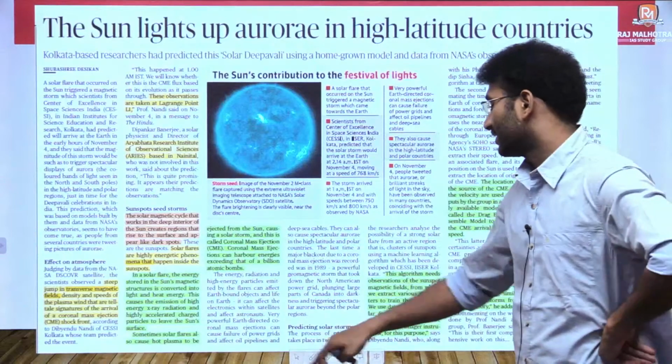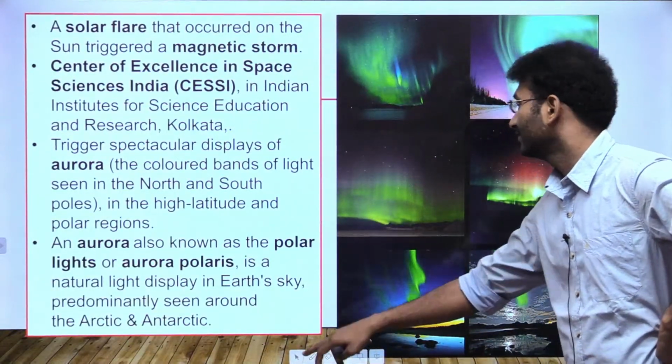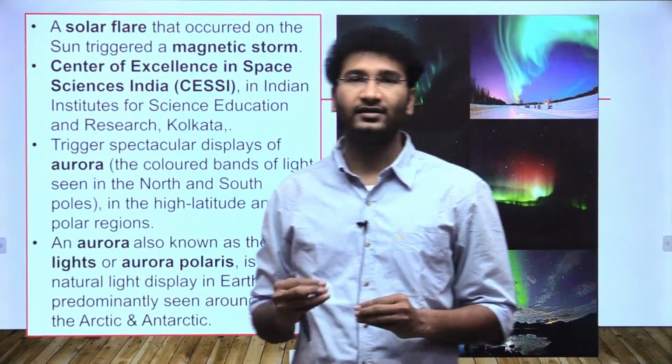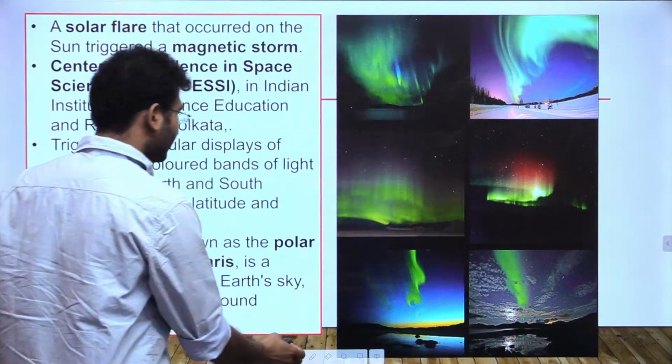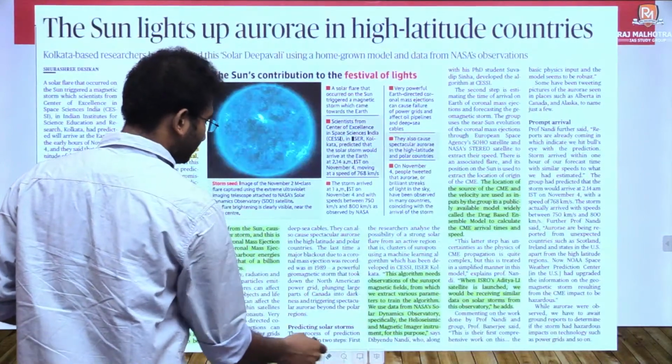This article said that, see, firstly we'll look into the aurora. What you see here are the lights of the aurora. This phenomenon occurs both at the north pole and the south pole. We'll try to understand why it pertains only to the north pole and the south pole.